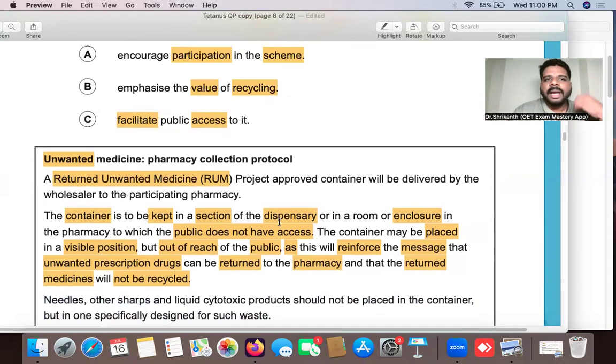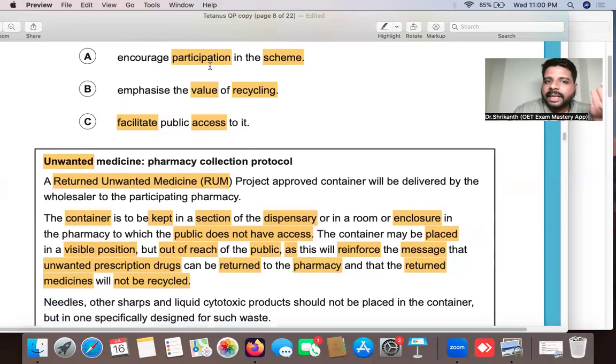Now see over here, encourage participation in the scheme. There are three words over here: encourage, participation, scheme. Do you see at least one word repeating? Participation is not repeated, scheme is not repeated, encourage is not repeated. And you may not even have understood A as the correct answer. Okay. But if you bring in these strategies, you can very surely choose A as the correct answer. That is the skill behind this.